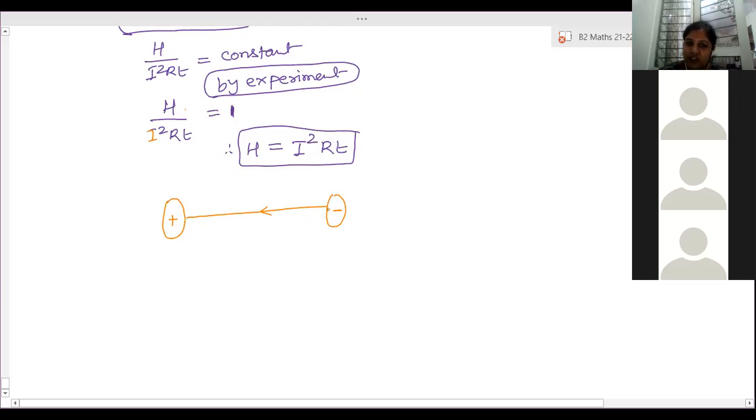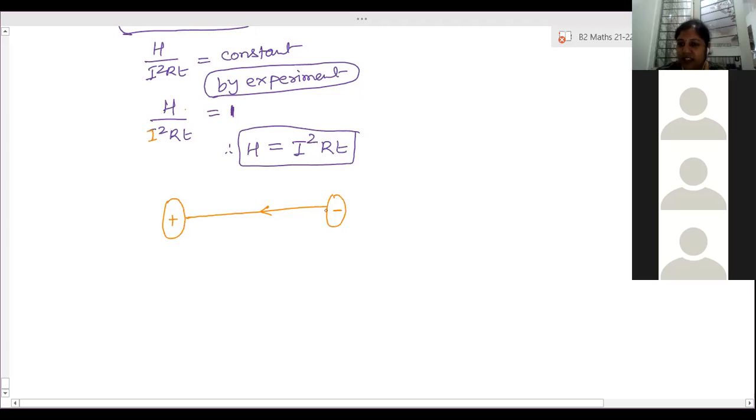So when these electrons are moving from one end to the other end, they carry energy. Which energy do they have? Kinetic energy. So from where do they get that kinetic energy? Ma'am, when a potential difference is created between them. Yes, when there is a potential difference created between them, the energy is there.